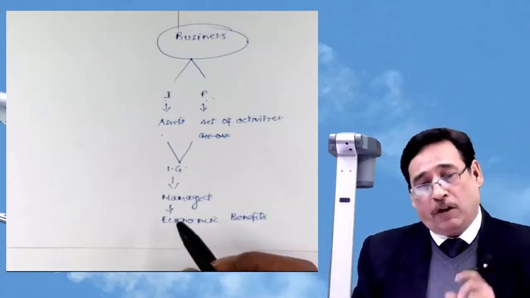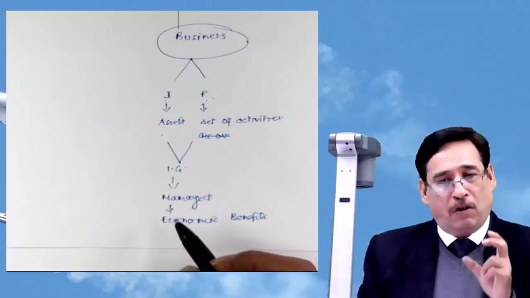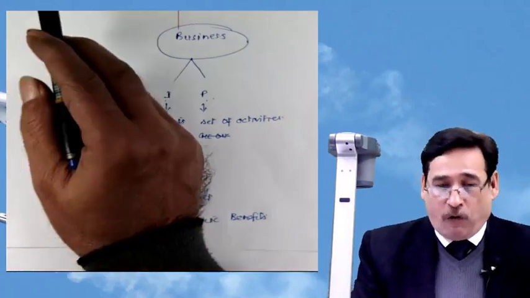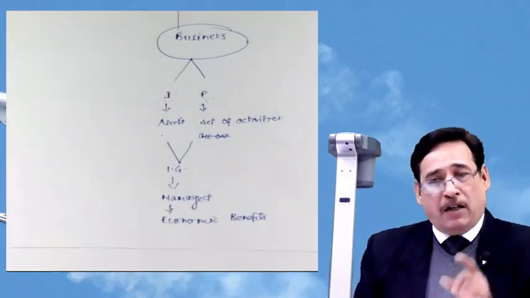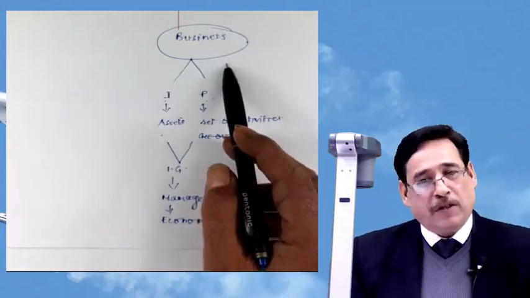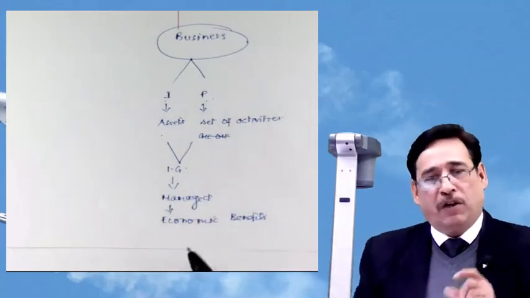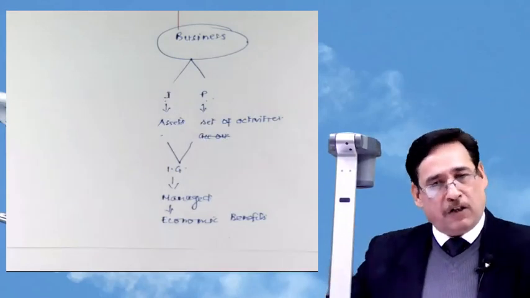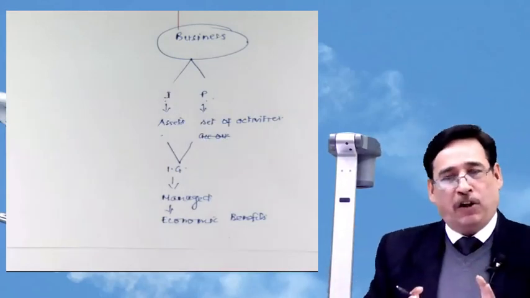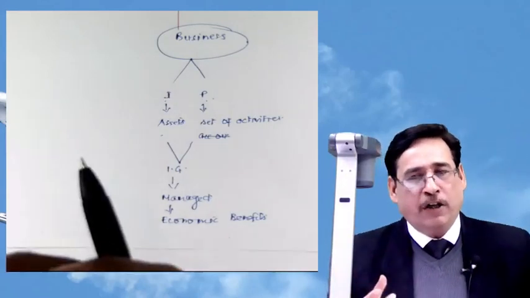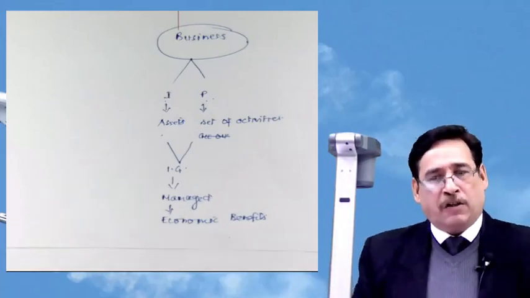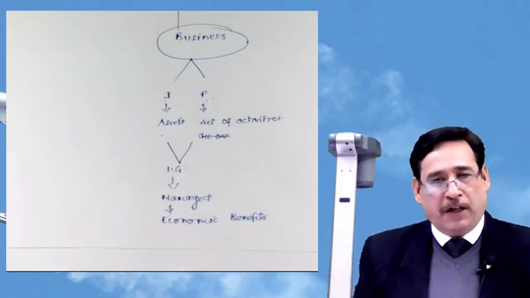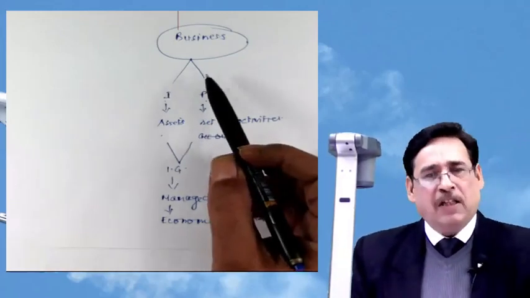It is very important that in order to constitute a business combination, when the acquirer takes over the other entity, the entity acquired must meet the definition of the business. As I told you a moment ago, this point we will discuss later also. Right now, the intention is just to acquaint you with all the technicalities and peculiarities of this particular standard. Correct? So business we will see later on.